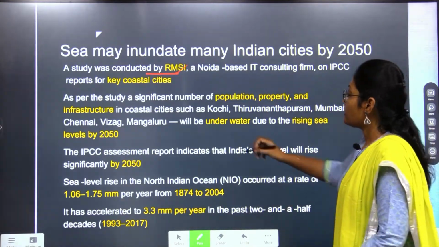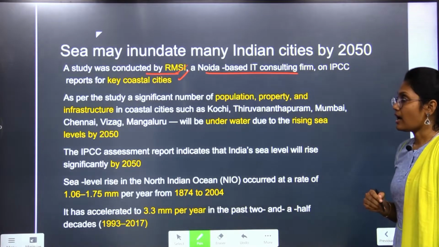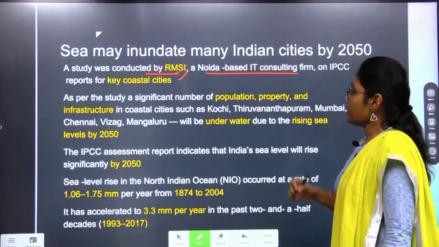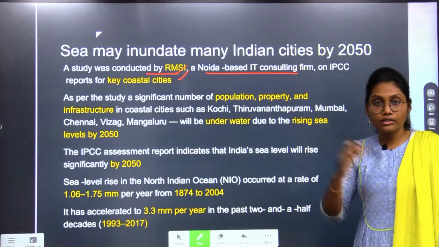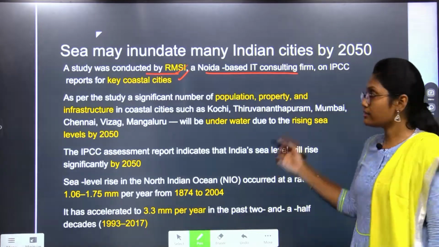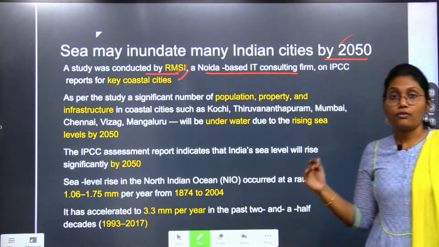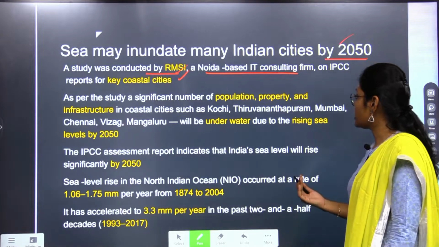On that report, RMSI, a Noida-based IT consulting firm, has studied some points. It is saying that sea waters may inundate the coastal cities of India by the year 2050. It is a very worrying point, right? So let us move deeper into it.